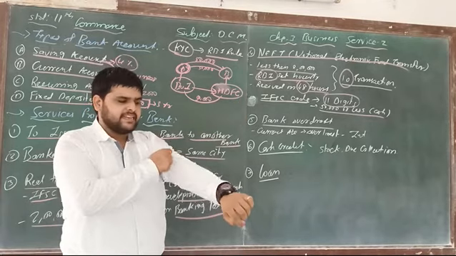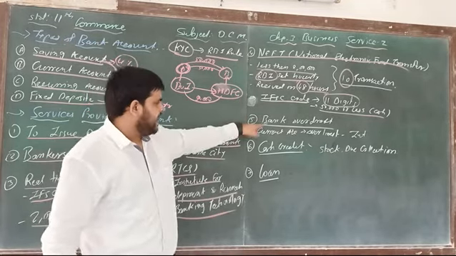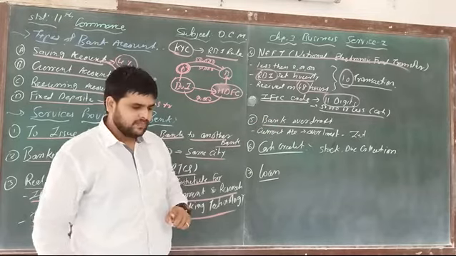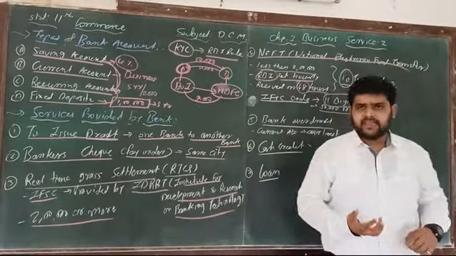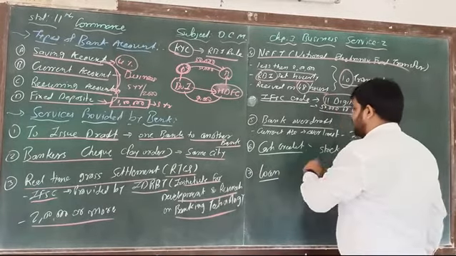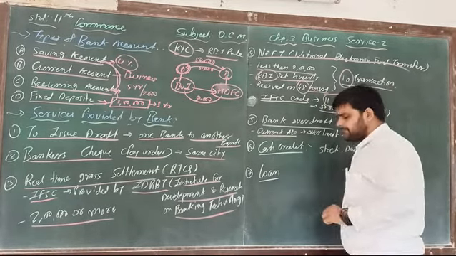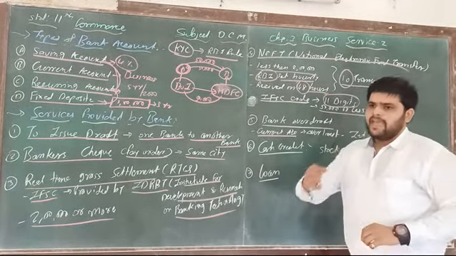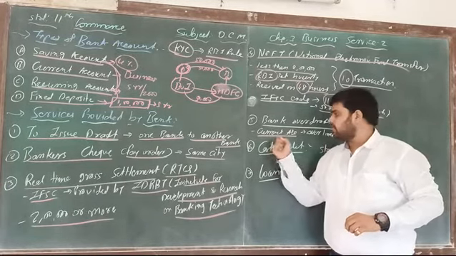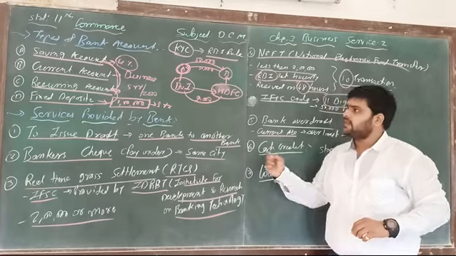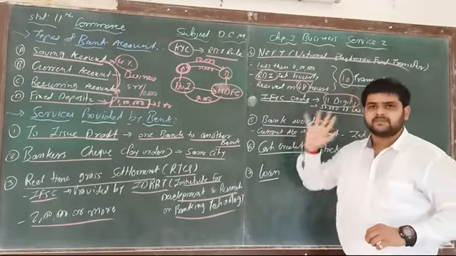Next one, that is the next point. The next point is bank overdraft. See, sometimes what happens? A big businessman is there who has opened a current account. So first of all, bank overdraft is provided by the bank to the current account holder. As we know, a current account is opened by a businessman.